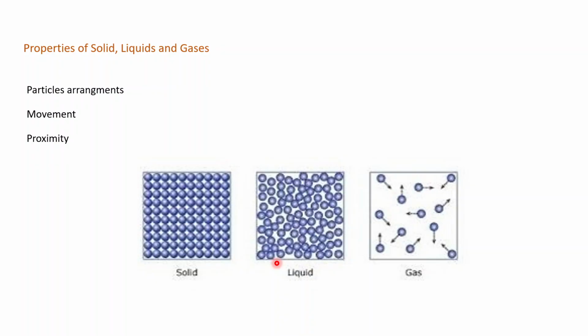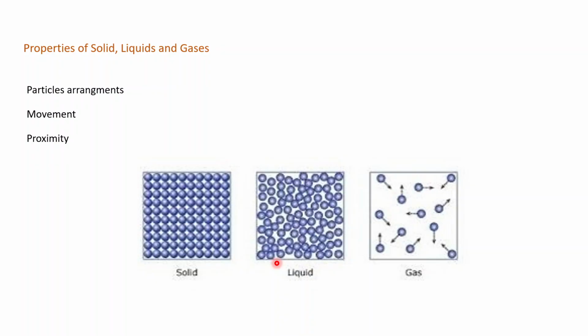In solids, the particle arrangement has a fixed pattern, a definite shape and volume, and strong attractive forces. With respect to their movement, they can only vibrate in their fixed positions but cannot flow. When we look at the proximity, they are close together.